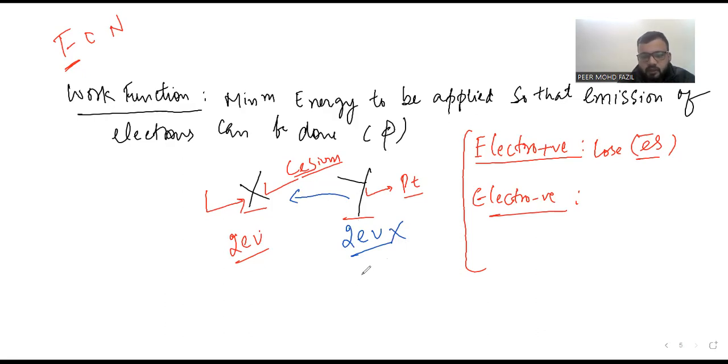That means if I assume I have to apply 10 electron volts, then the electron will get drained from this platinum. Okay, dear students. So the first thing we have to understand is that work function is a function of the nature of the material, or it depends upon the material. It varies from material to material. Now, is it the only factor? No. Another factor is temperature.